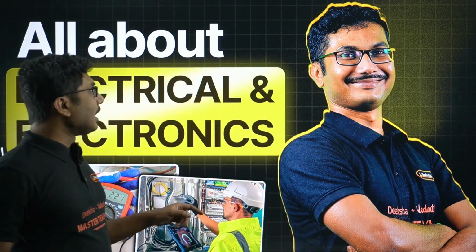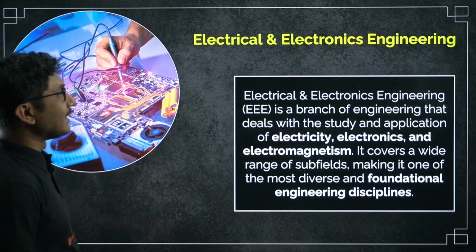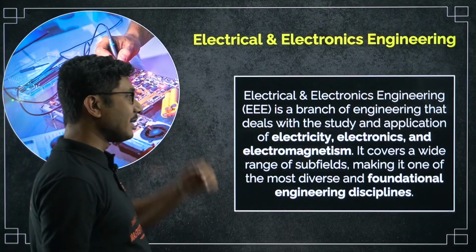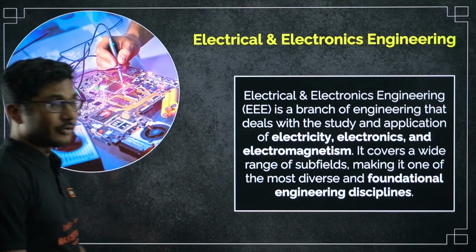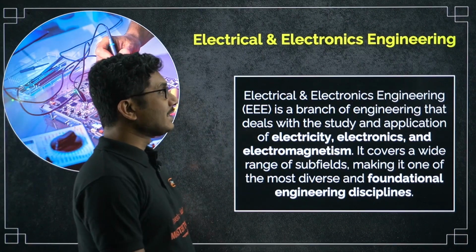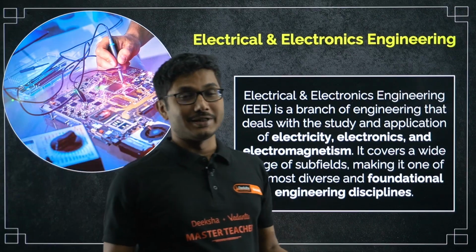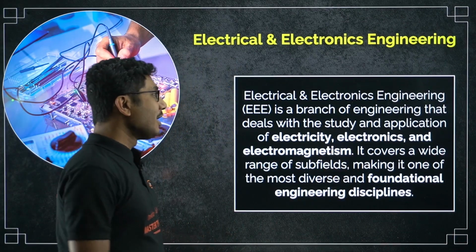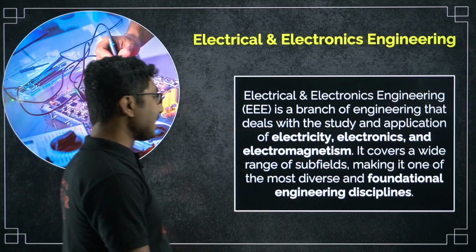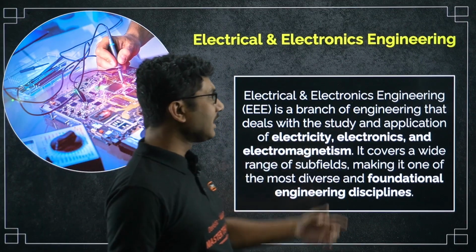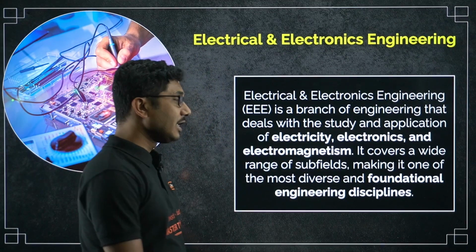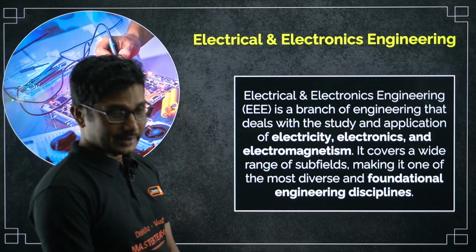The first part is: what is electrical and electronics engineering? That is very important to know. Electrical and electronics engineering, we call it EEE. When someone asks what you are studying, you say I study EEE. It is a branch of engineering that deals with the study and application of electricity, electronics and electromagnetism.